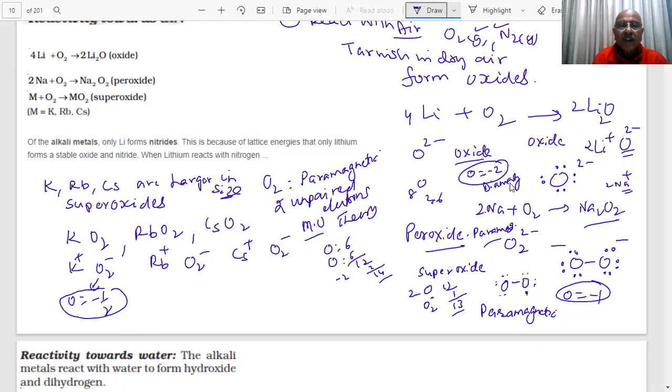So you can see the interesting thing, the increasing stability of peroxide as the size of the metal ion increases. What we want to say? Lithium doesn't form peroxide or superoxide because the size of lithium is very small. As the size of the cation increases, it stabilizes with the larger anion. So the simple thing we are saying: larger cation stabilizes with larger anion.